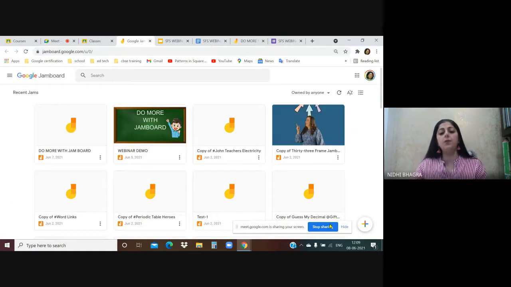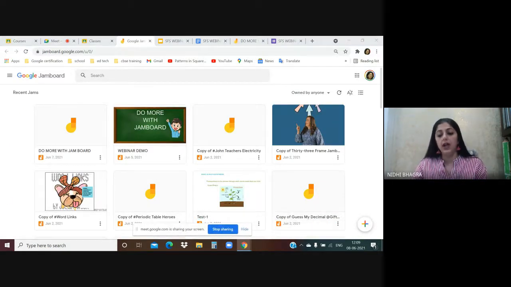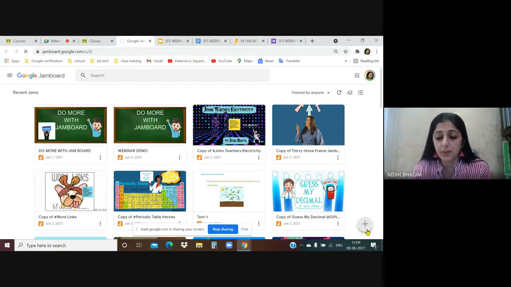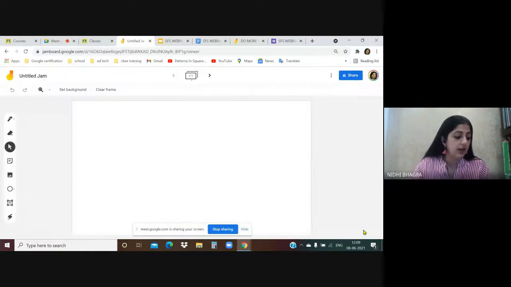Now, this is the home page of the Jamboard where all your previous jams will show. To start a new Jamboard, we'll click on the plus sign in the bottom right corner. There is a plus sign, and from there, we'll start with a new Jamboard. Now, Jamboard does have some similarity with Google Slides. In Google Slides, we add different slides to build a deck, whereas in a single jam, each slide is called a frame.